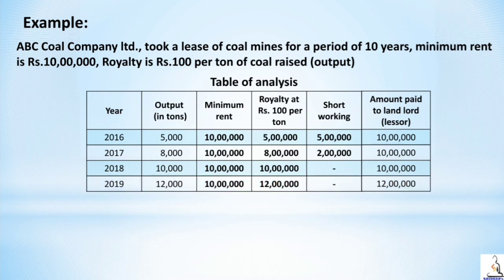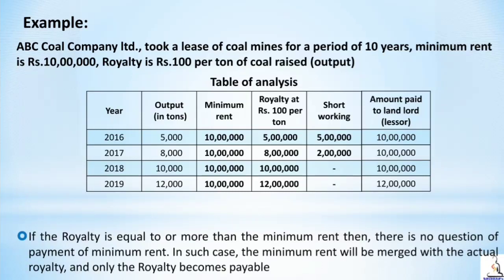In the year 2019, output is 12,000 tons, minimum rent will be 10 lakh, royalty will be 12 lakh, amount paid to landlord is 12 lakh. So if the royalty is equal to or more than minimum rent, then there is no question of payment of minimum rent.